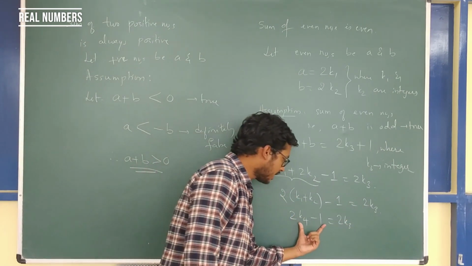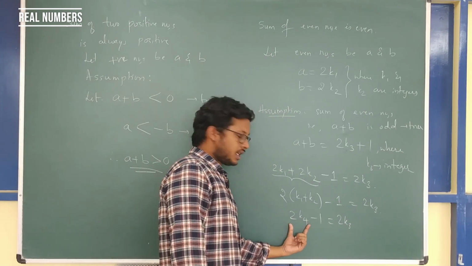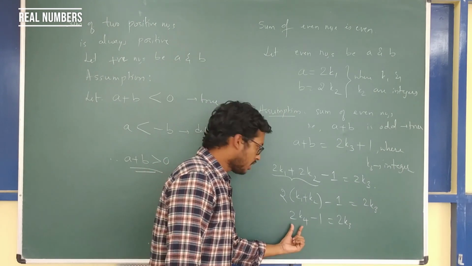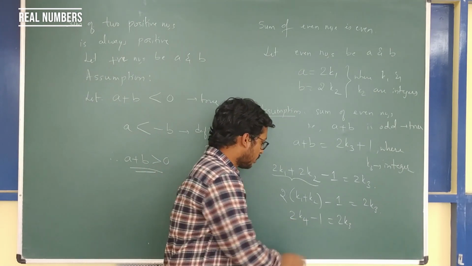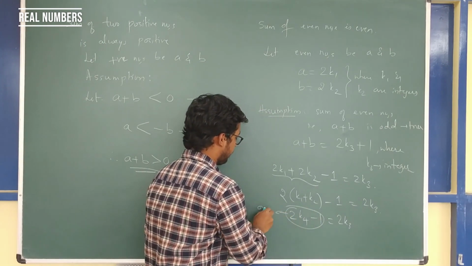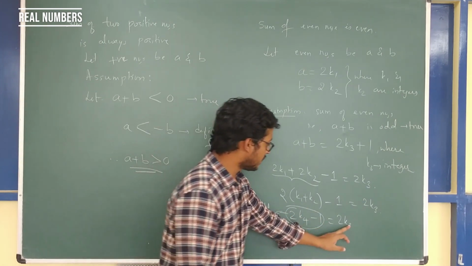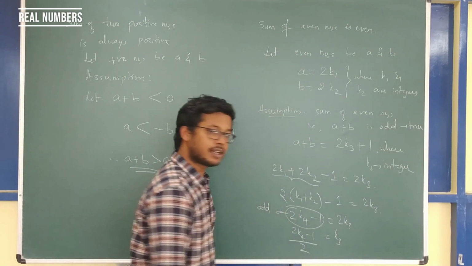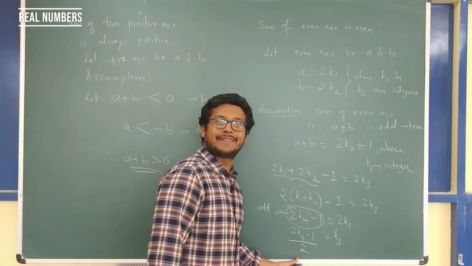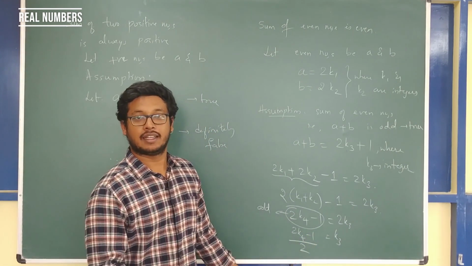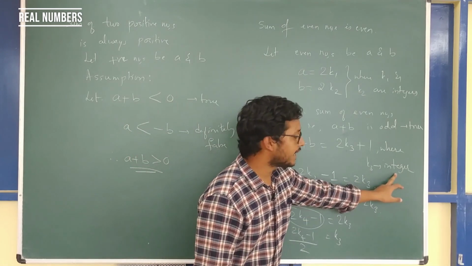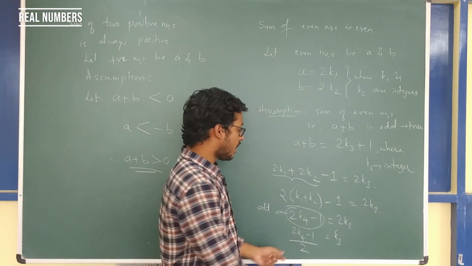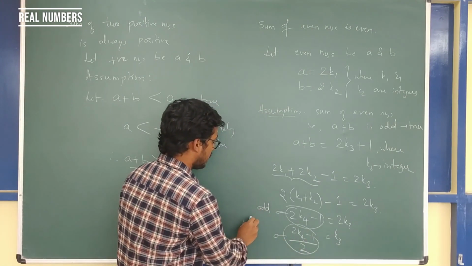Please understand this one. So 2 times k4 is an even number, because you are multiplying a number by 2. So for an even number, I am subtracting 1. So this whole thing becomes an odd number. So what is k3? k3 is 2 times k4 minus 1, divided by 2. This is an odd number, and an odd number divided by 2 can never be an integer. So we started with an argument saying k3 is an integer. Now we came to a statement where we definitely know that this is not an integer.